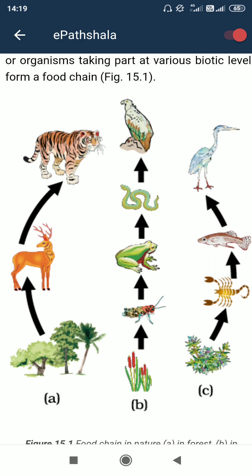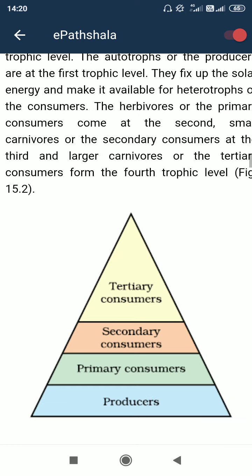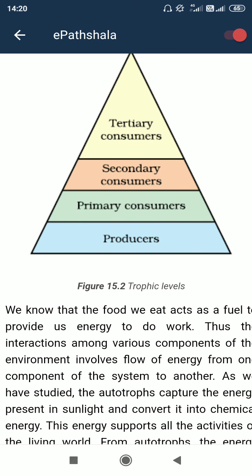So the main producer is the plant or algae, mostly plant. They produce from carbon dioxide and water by the use of sunlight. So this is the trophic level producer. Producers are those which produce the carbohydrate or sugar by use of sunlight.